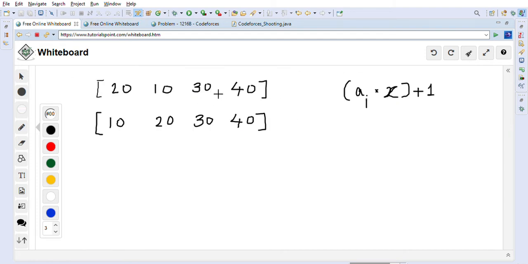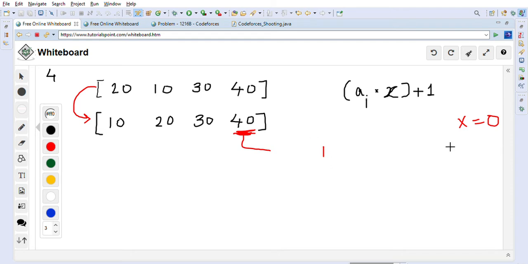So this is another example I took. Here we have been given a total of 4 different cans. So the first thing is we are going to sort all the durabilities, right? After sorting, it becomes 10 20 30 40, and in the beginning X is equal to 0. So we will take the maximum one, because we want to minimize the total shots. So 40 into 0 is 0, plus 1 is 1. So this 40 will need one shot to knock it down.